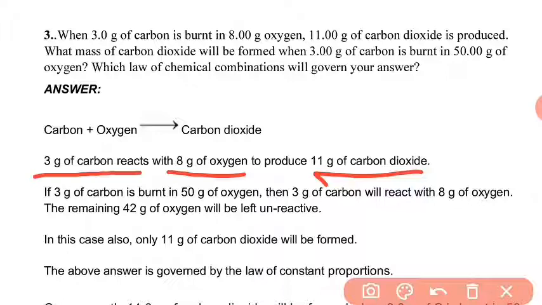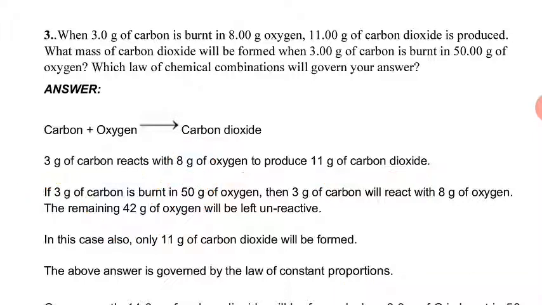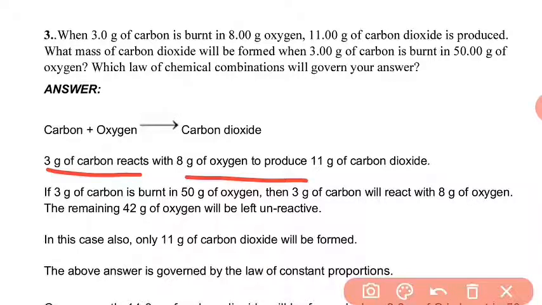Now in the question, the mass of carbon is given as 3 gram, but the mass of oxygen is given as 50 gram. 3 gram of carbon always and always will combine with 8 gram of oxygen. Although we have 50 gram of oxygen with us, 3 gram of carbon always combines with 8 gram of oxygen.